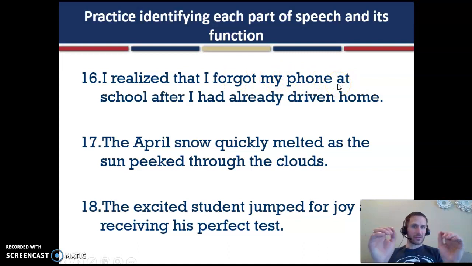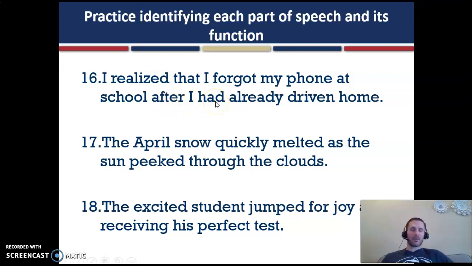Now within that clause, there's all these other little components that are performing various jobs within the clause. Same thing is true for this second clause, after I had already driven home, right? That is modifying when you did the action of realizing. So as a unit, it's doing one job. It's describing when I realized. But within that unit, there's all these individual parts that are performing jobs within that unit. So let's take a look. Again, you have your subordinating conjunction after, your pronoun I functioning as the subject of the dependent clause.